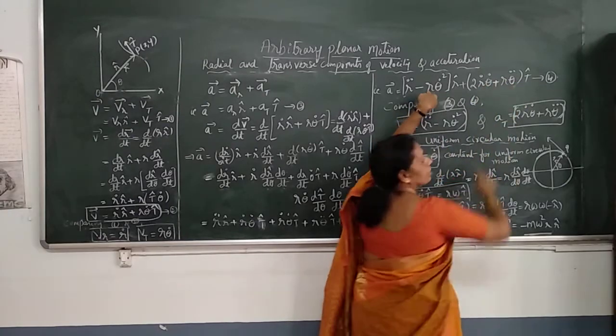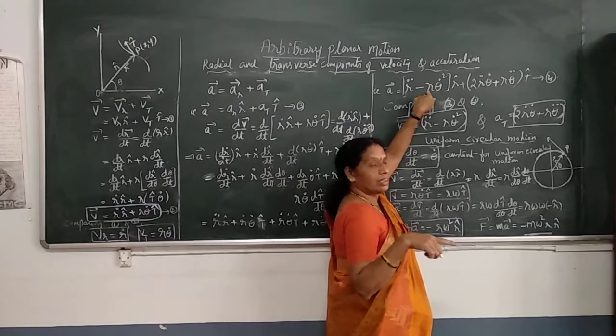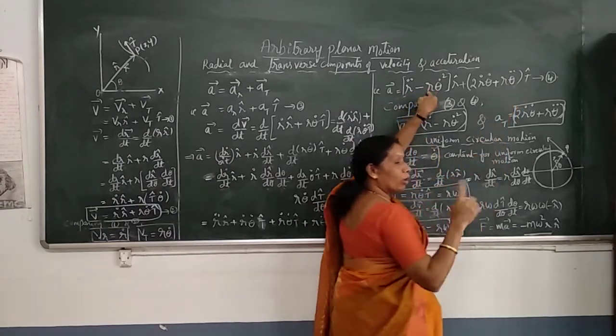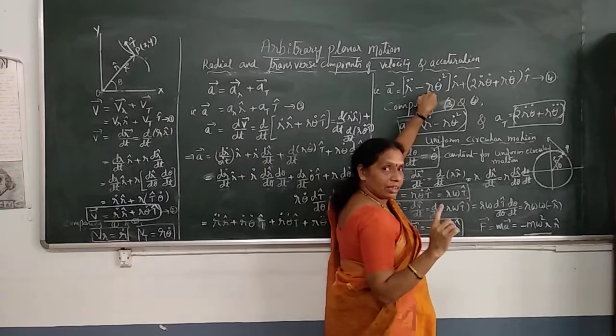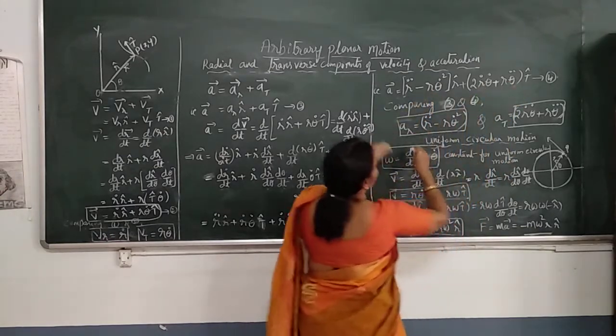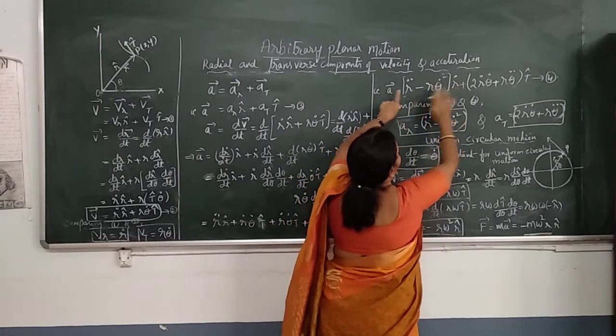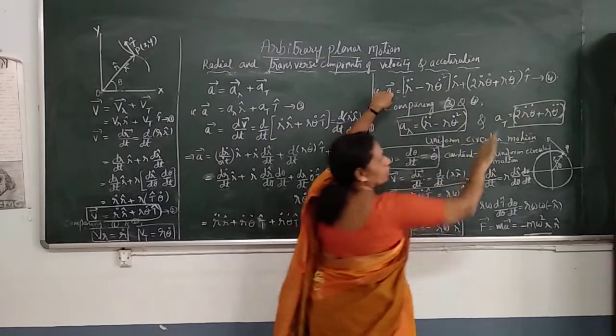And theta double dot, what is theta double dot? d omega by dt. Omega constant, d omega by dt is 0. So this term 0, this term 0, what remains? A vector is minus R theta dot square R cap. Only this much remains.